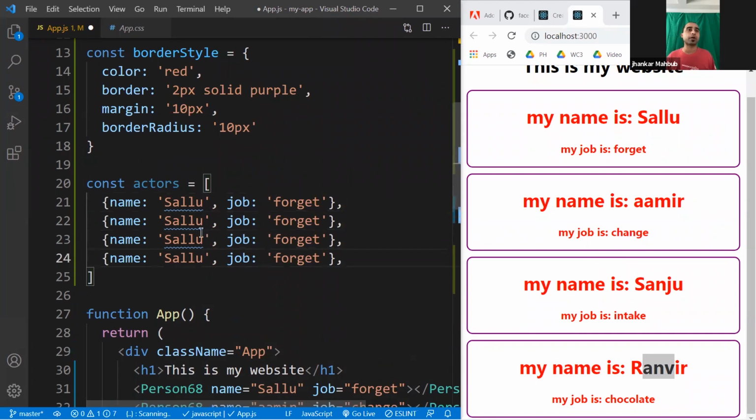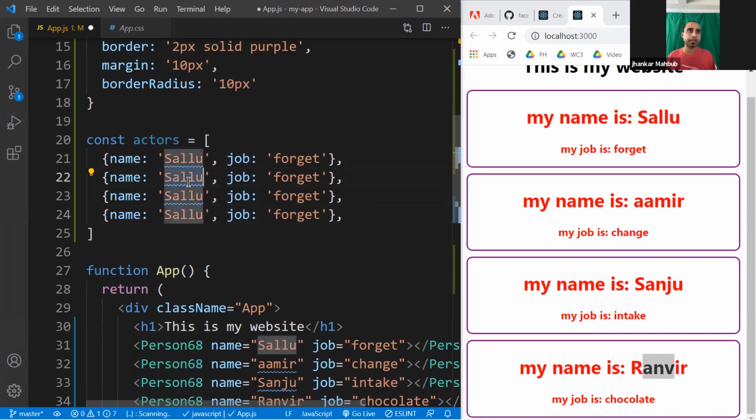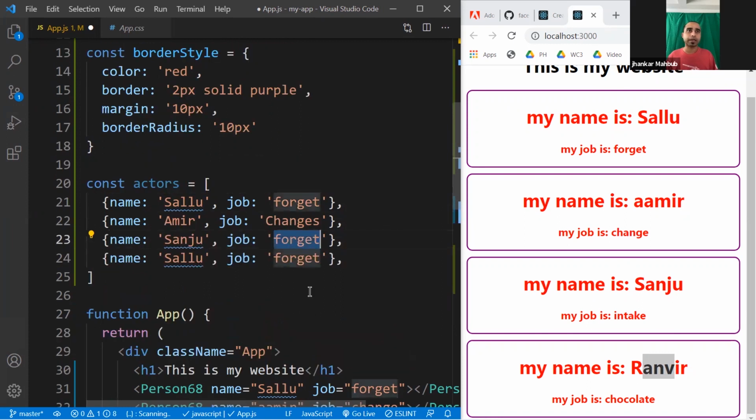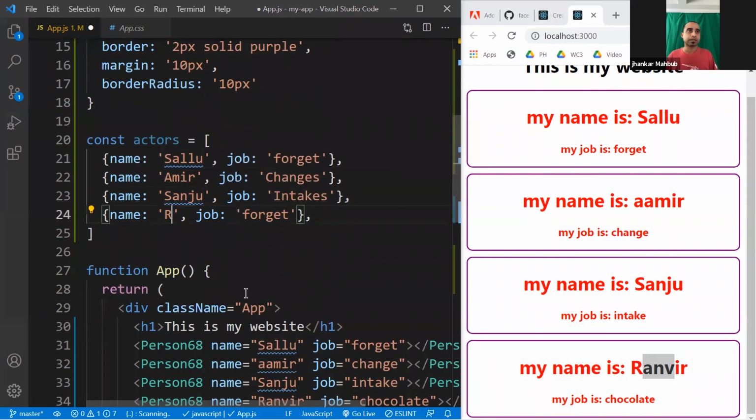I need 4. Then this is Amir, and he changes, and this is Sanju, and he intakes something. And then this is Ranveer, and he eats chocolate.